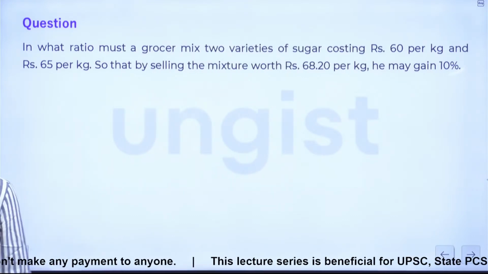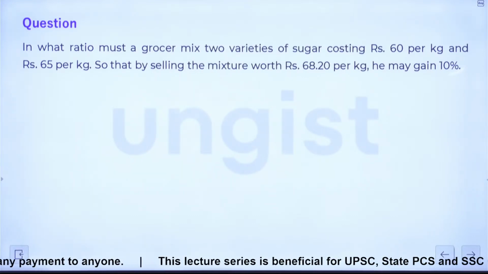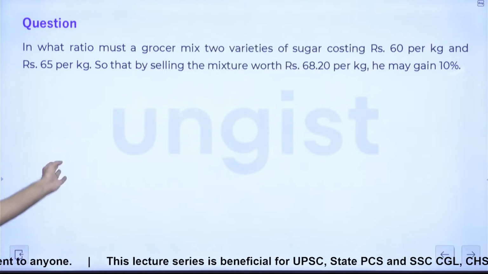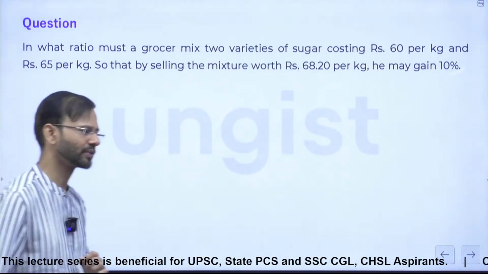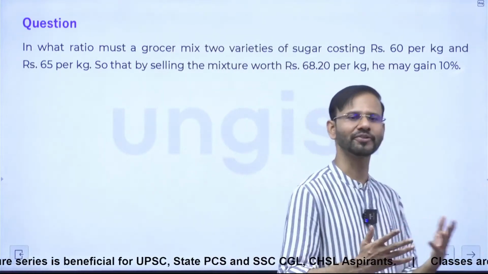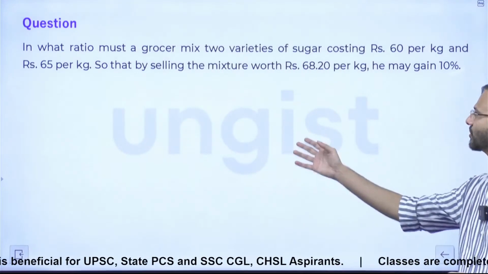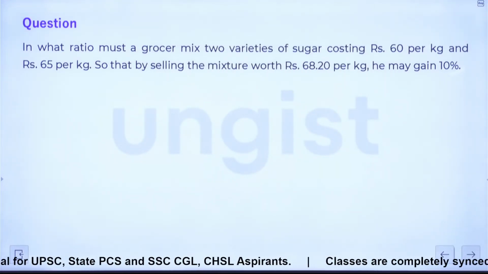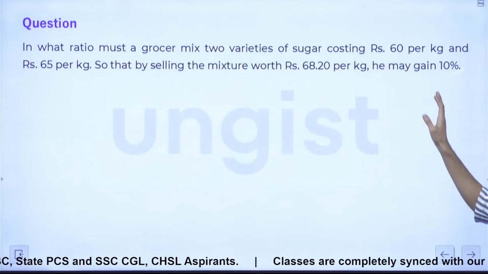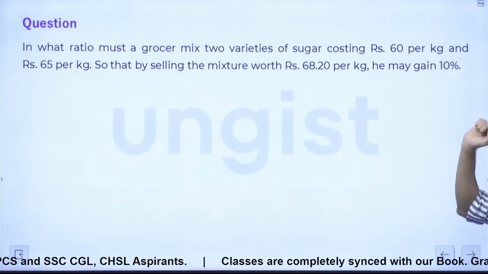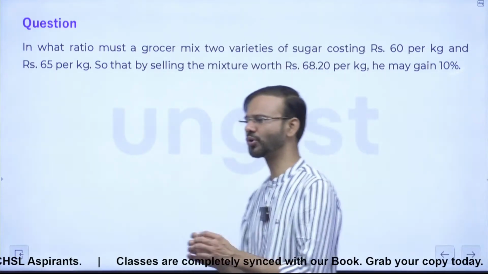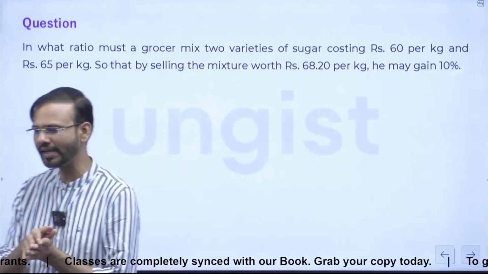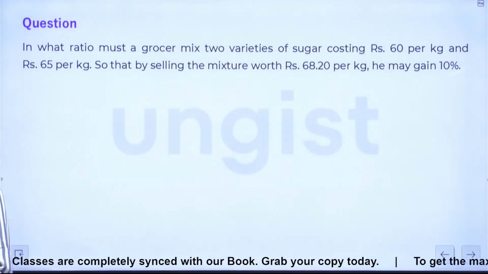Okay. Guys, again, this question looks like a question of profit and loss. Just read that question. Prima facie it looks like a profit and loss question. Right? Just read the question carefully. The question is saying: in what ratio must a grocer mix two varieties of sugar costing 60 rupees per kg and 65 rupees per kg so that by selling the mixture at rupees 68.20 per kg he may gain 10%? Right? The profit should be 10%.